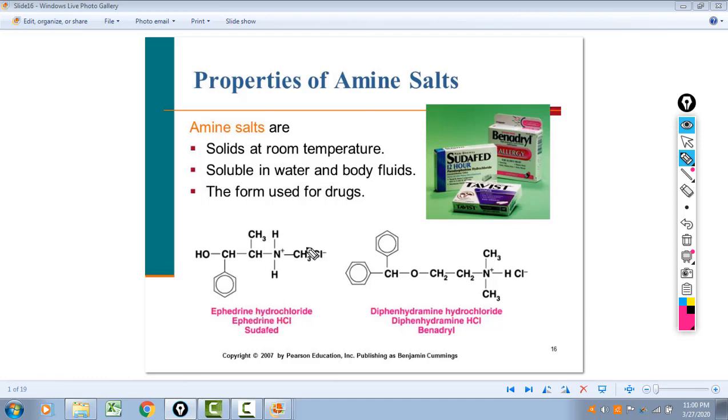That is the chloride salt of ephedrine. Benadryl, again, is the chloride salt of diphenhydramine. So it's not just diphenhydramine, it's diphenhydramine HCl. They react it with HCl, or diphenhydramonium chloride if you wish. So one of the key things to recognize is that amine salts are more soluble and that they're solids at room temperature.